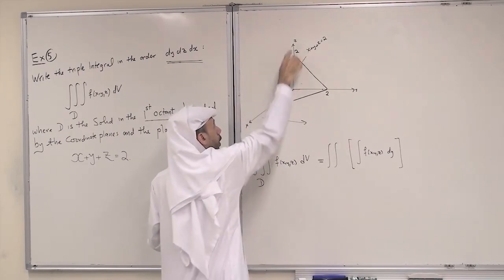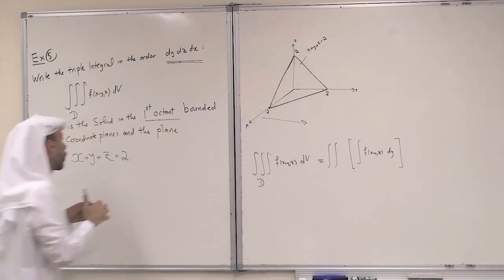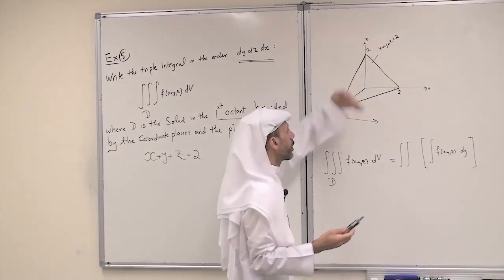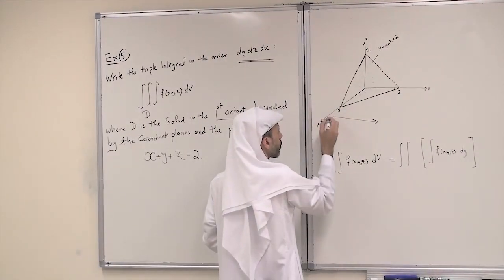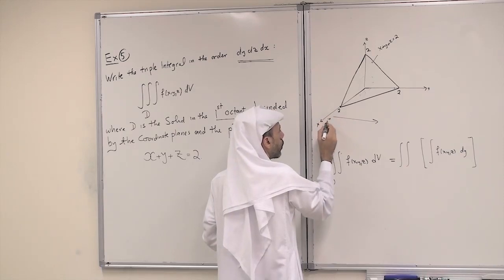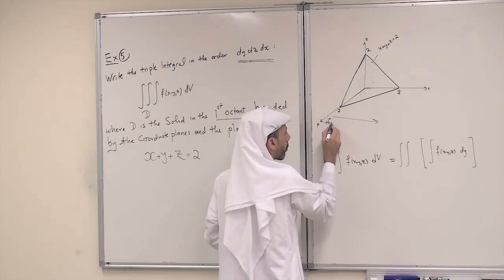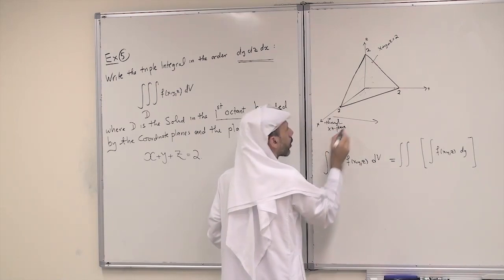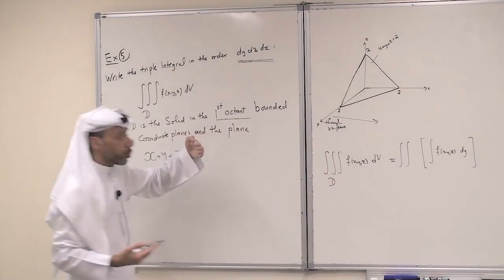Just remember, the xz plane is one of the boundaries of the solid. So I will enter the solid through the xz plane.